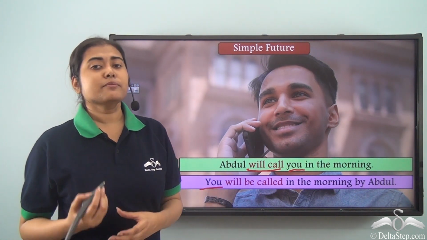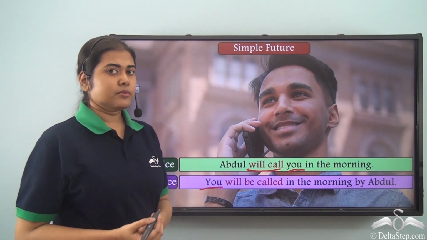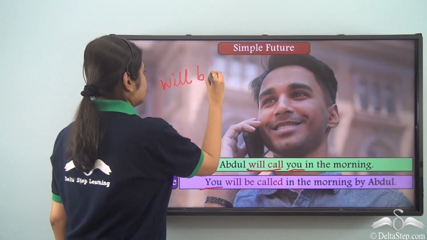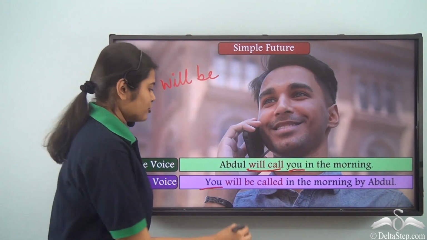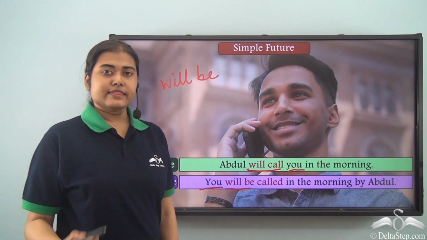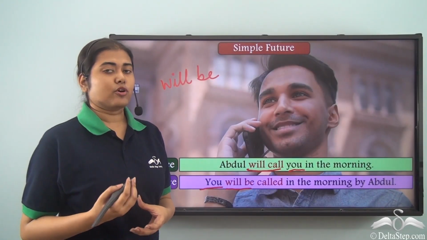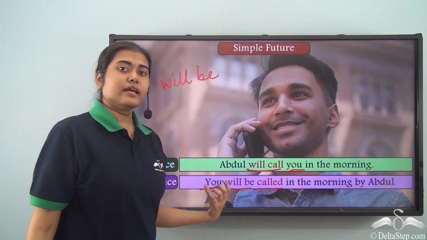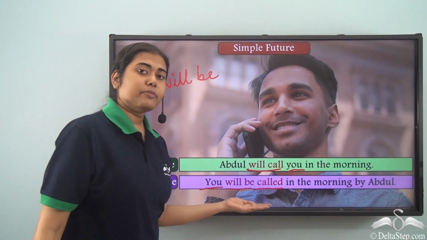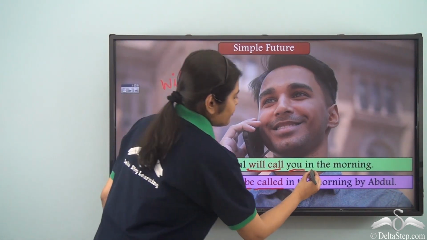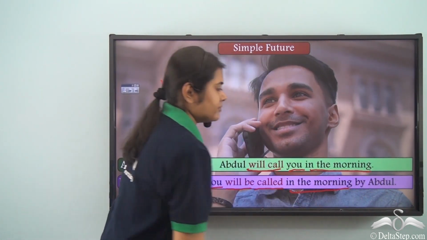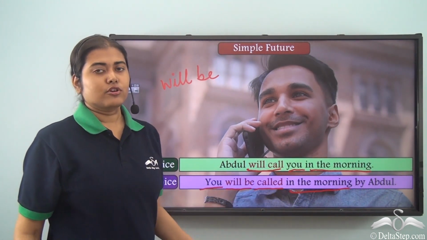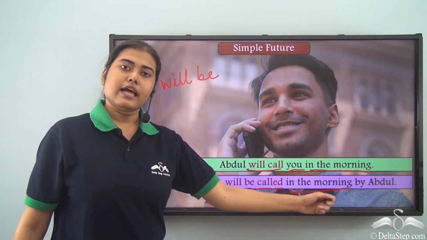Now what is the simple future form of the be verb? It is will be. So we write will be, and then the past participle form of the verb call is called. So we write called. So the verb in the passive voice becomes will be called. After that we write in the morning, and then at the end we write by Abdul. So the doer comes at the end.